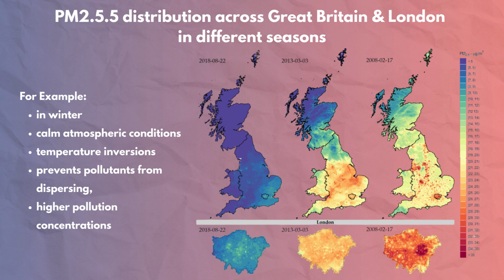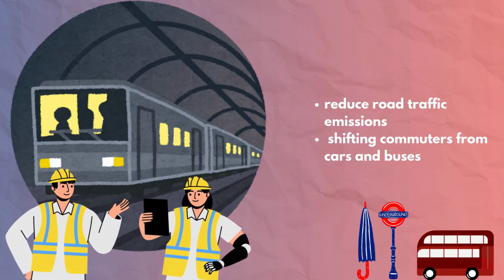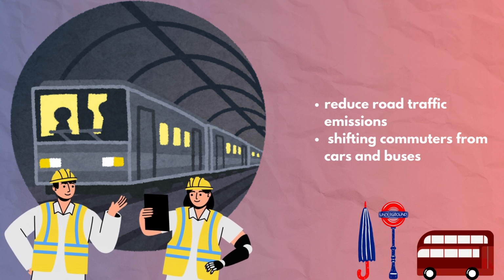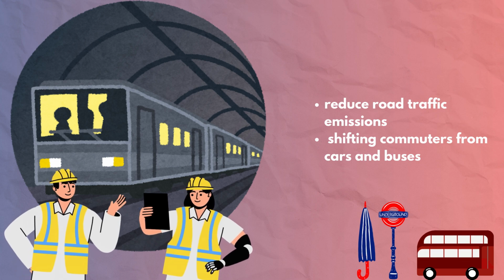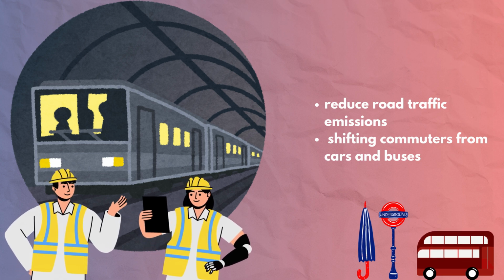Monitoring stations are unevenly distributed, meaning some areas have less reliable data than others. Additionally, weather changes and seasonal variations can cause short-term pollution fluctuations that models may not fully capture. Building a new underground line can significantly reduce road traffic emissions by shifting commuters from cars and buses to clean transport. Expanding the network into underserved areas would encourage more people to use public transit, helping to lower nitrogen dioxide and